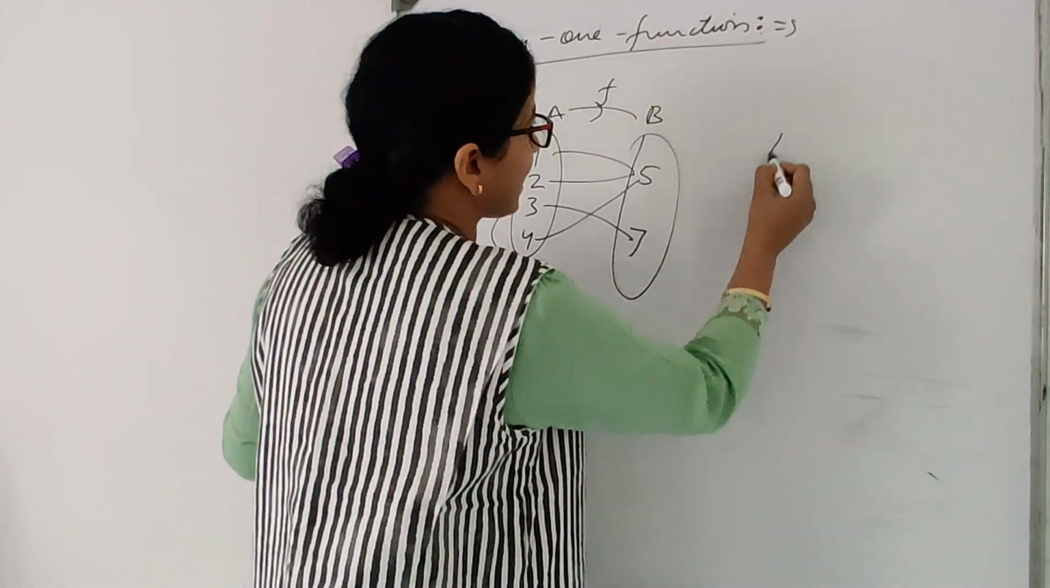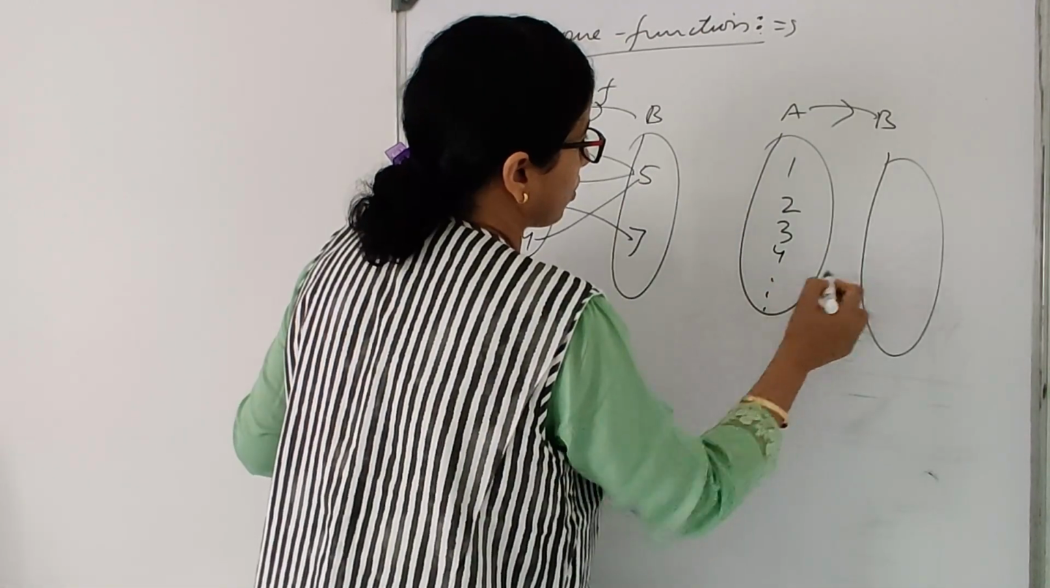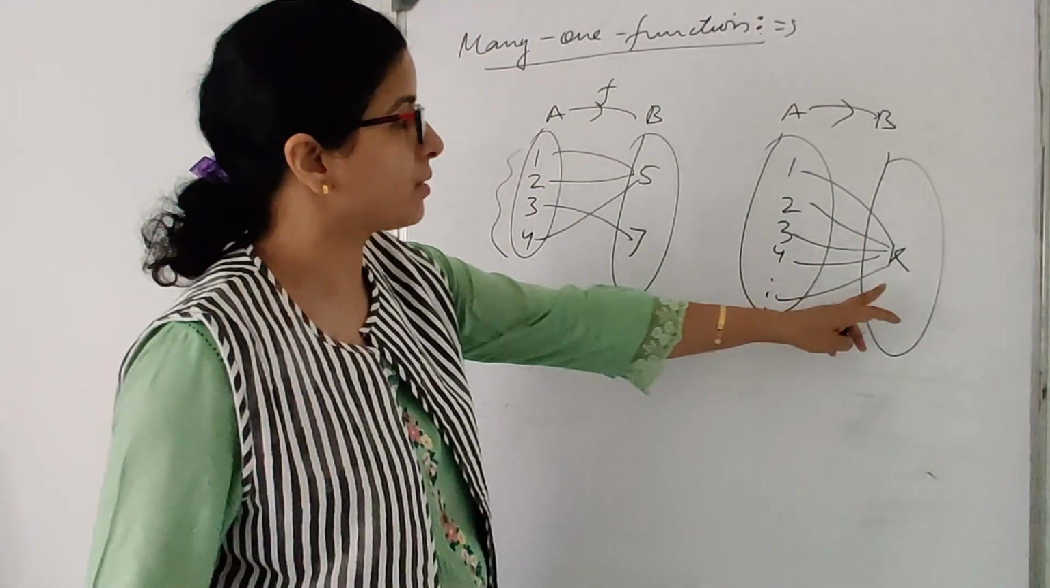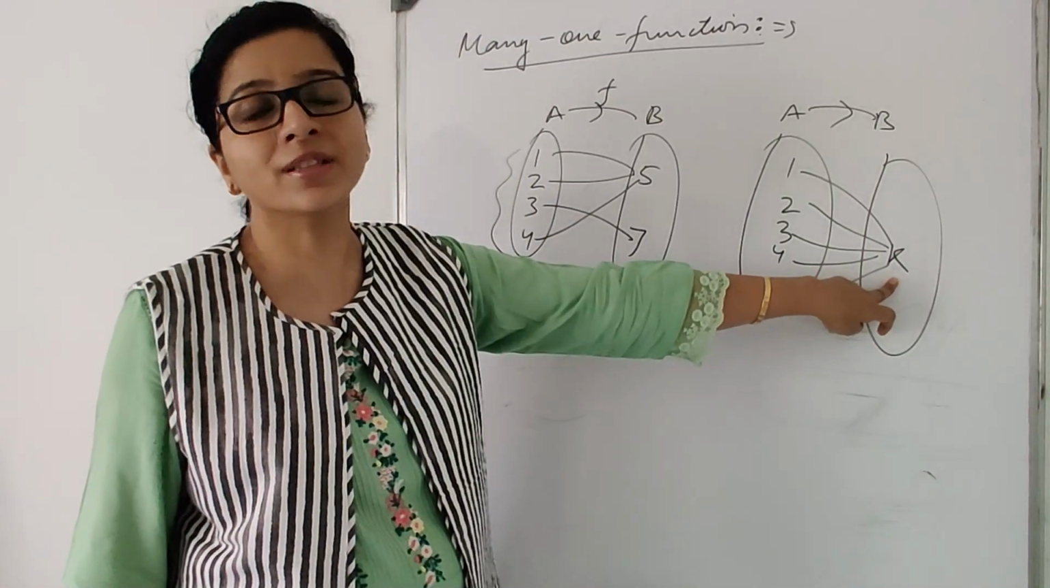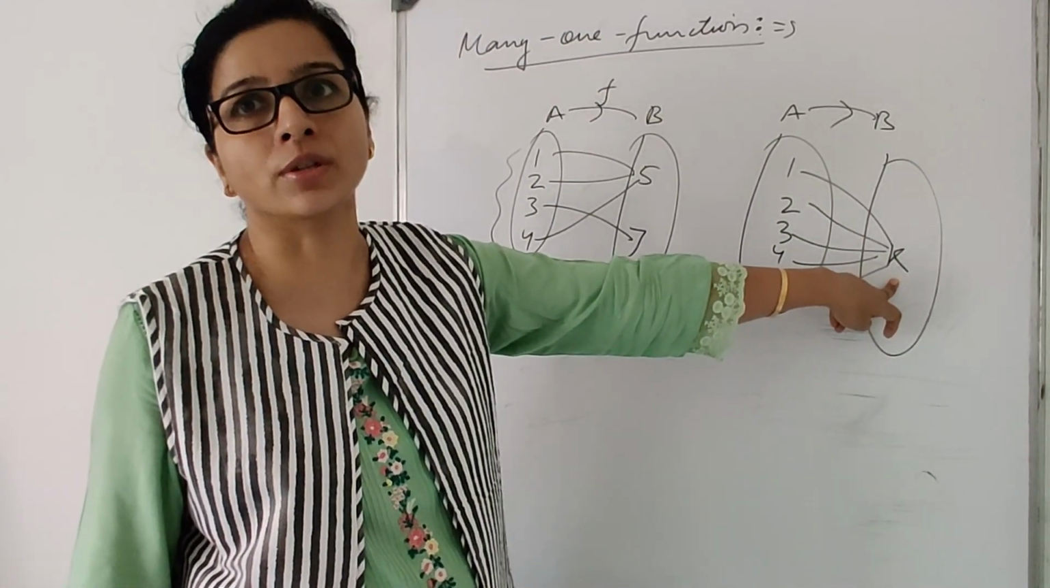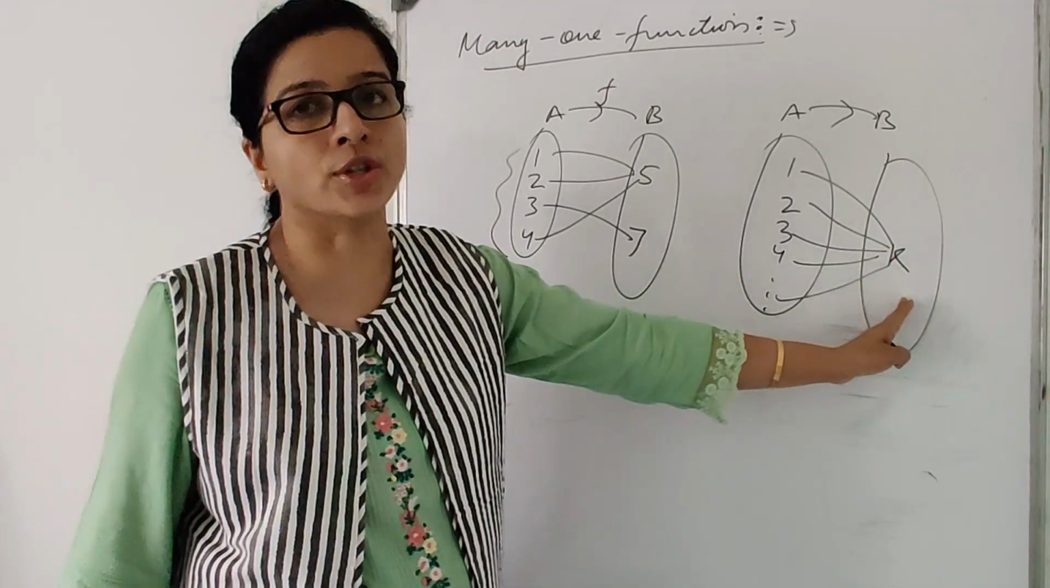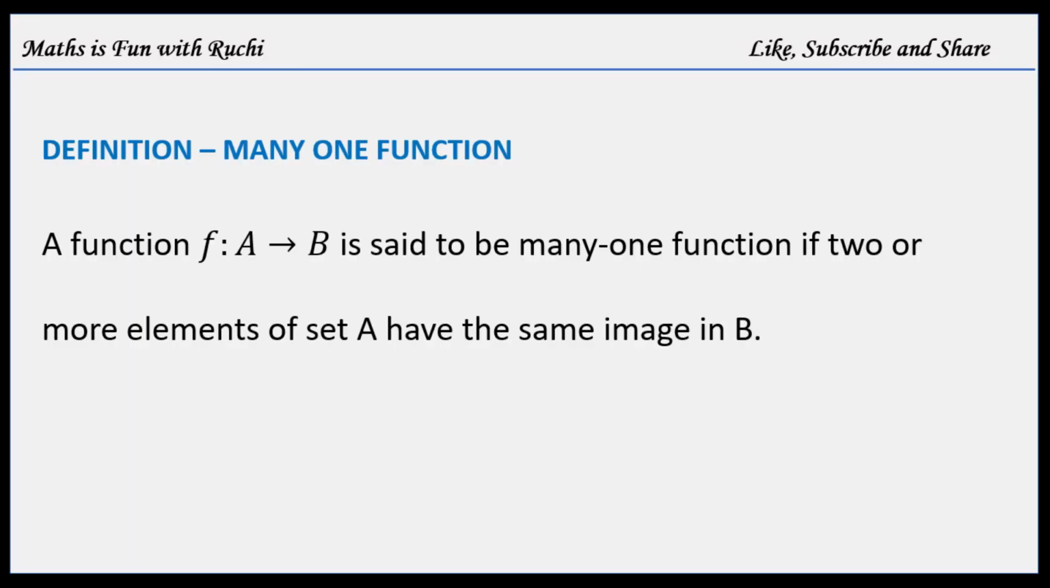Okay, it can be the case like this also, and so on. All the elements are going to this same quantity. This is nothing but my constant function. This is also a many one function. Okay. Now I will give you the proper definition of many one function. A function f from A to B is said to be a many one function if two or more elements of set A have the same image in B.